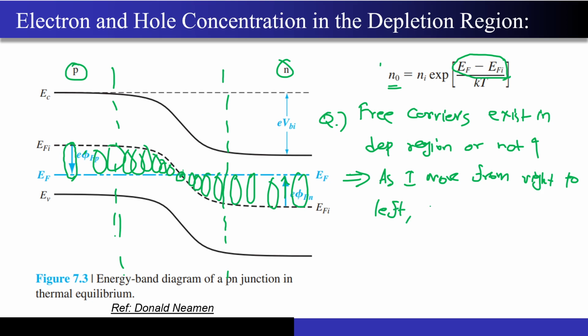this n0 concentration that you are seeing should decrease even within the depletion region, because the EF minus EFi in this particular region was higher, and it even changed its polarity in this part of the depletion region; it became lower over here. So what does this mean? The electron concentration should fall off as I move from right to left, even within the depletion region. Correct? So now can you answer me whether free carriers exist in the depletion region or not?